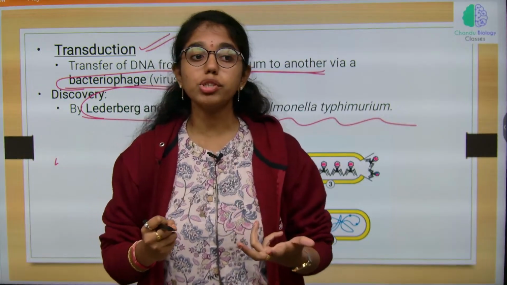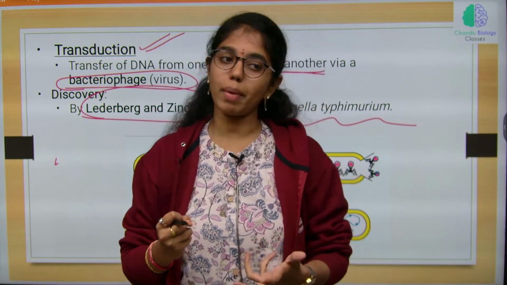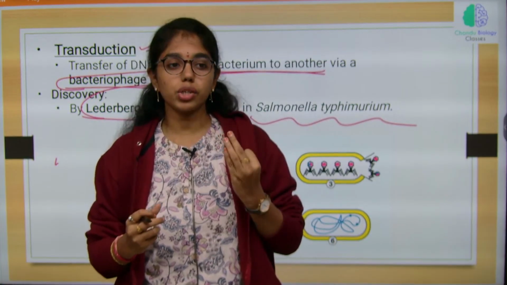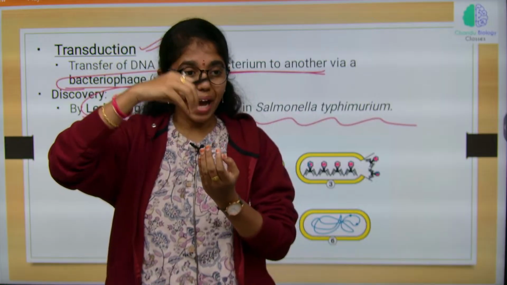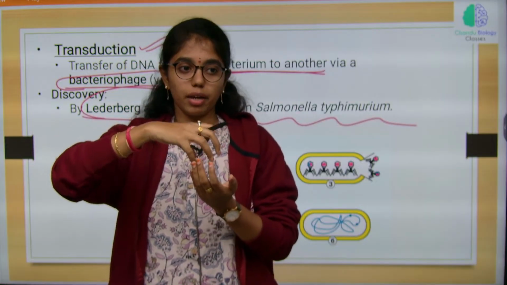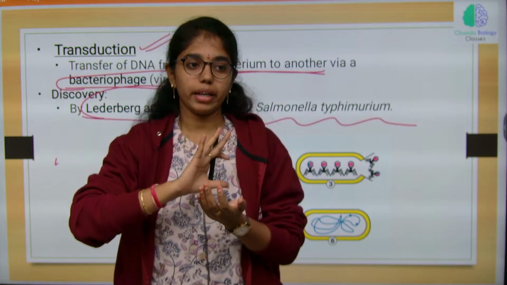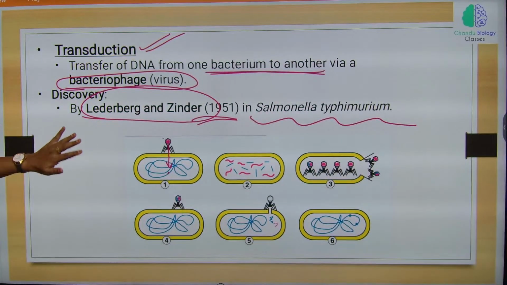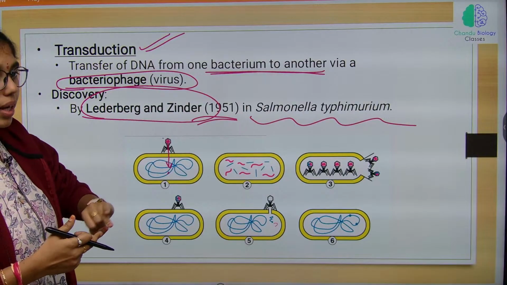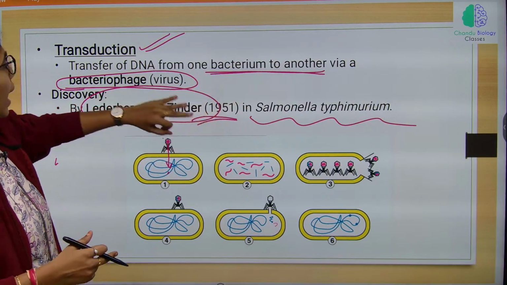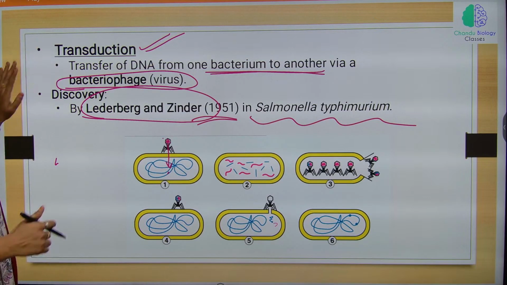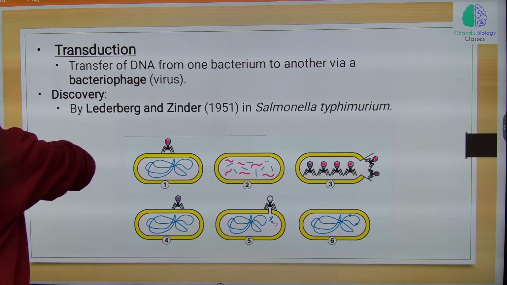There comes the concept of competence amongst the bacteria to gain that genetic material. Third is transduction. The genetic material which is passed on from the virus to the bacteria, from bacteriophage to bacteria, is called transduction. So, what you have to remember is the scientists, their discovery, the model organism, and the methods of sexual recombination and transduction. Conjugation mechanism is also important.